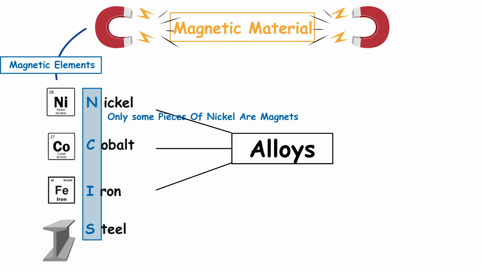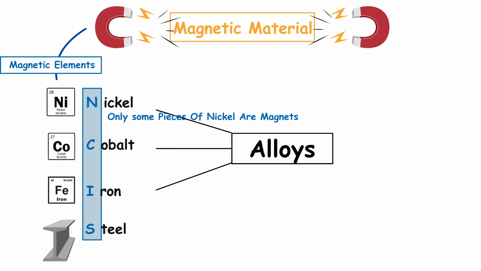For example, even though nickel is a well-known magnetic material, not every single piece of nickel will automatically behave like a magnet. The other most common magnetic elements that you should remember are cobalt and iron, both of which also exhibit strong magnetic properties. Additionally, alloys that include these elements, such as steel, are also considered magnetic materials. To help you recall this specific group of magnetic elements, a handy trick is to remember the acronym formed by their first letters, which spells out NCIS: nickel, cobalt, iron, and steel.